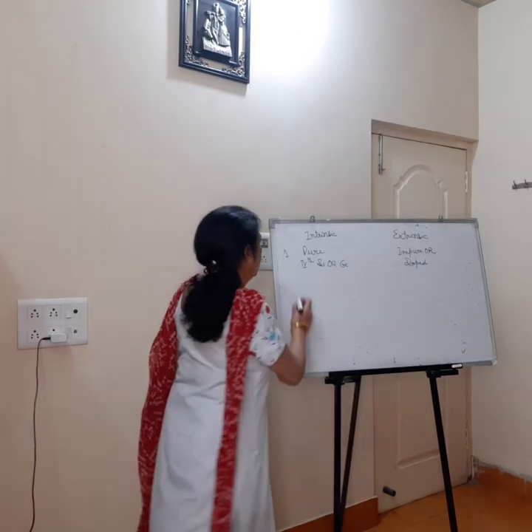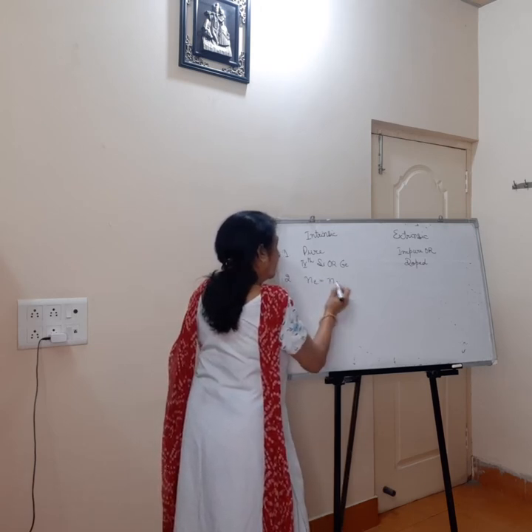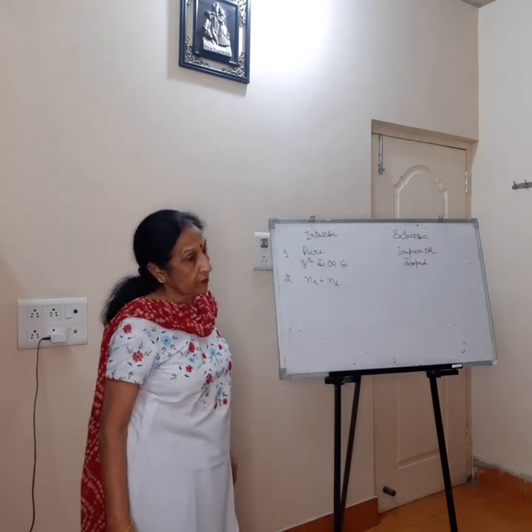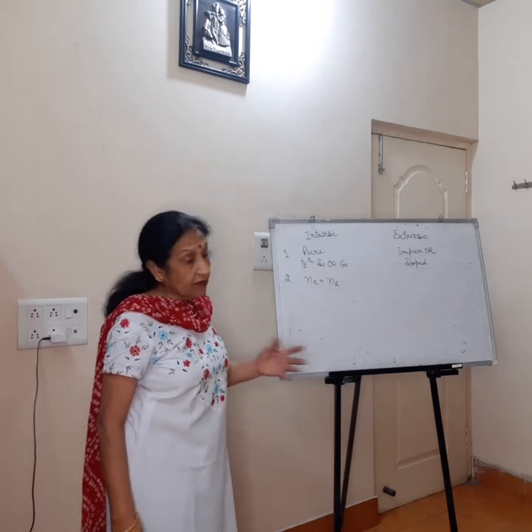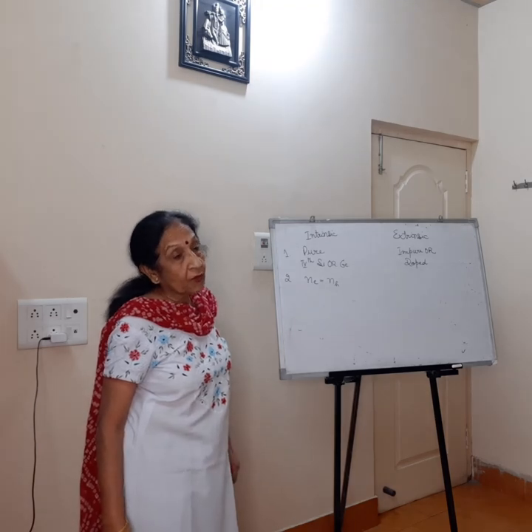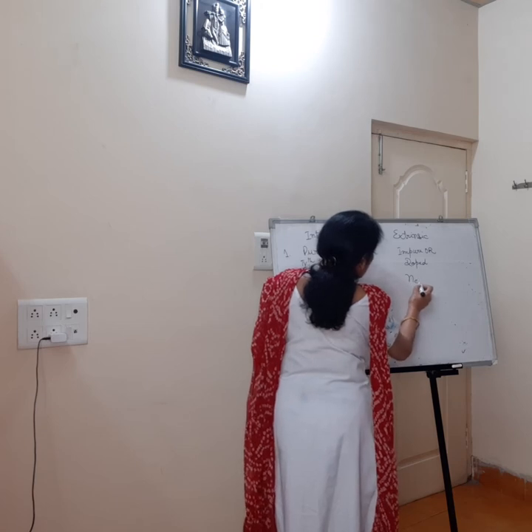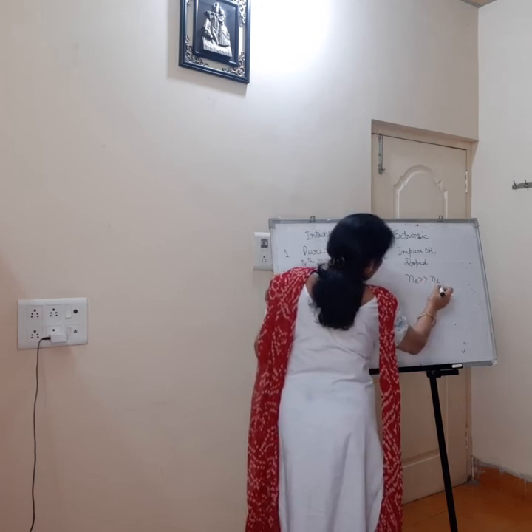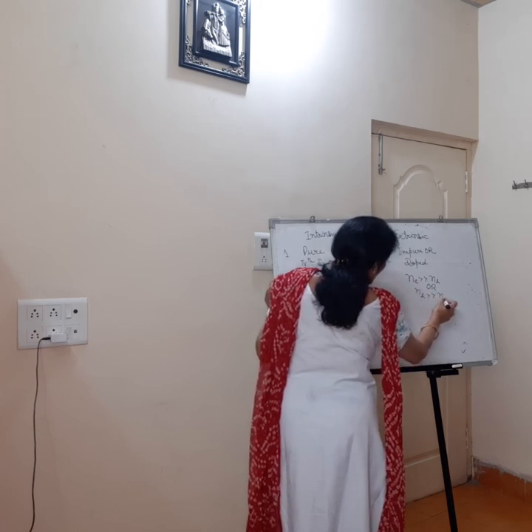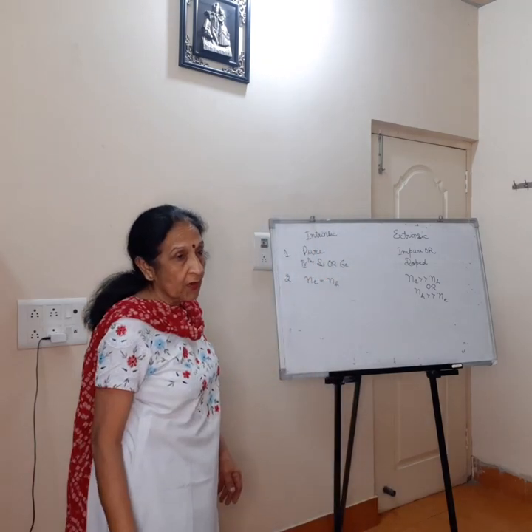Now second, in the case of intrinsic semiconductor, concentration of electrons is equal to concentration of holes. क्योंकि इसमें जो charge carriers हैं, those are due to breaking of covalent bonds, so the number of electrons and holes will be same. But in the case of extrinsic semiconductor, either the concentration of electrons will be more or that of holes will be more. Both are not equal.